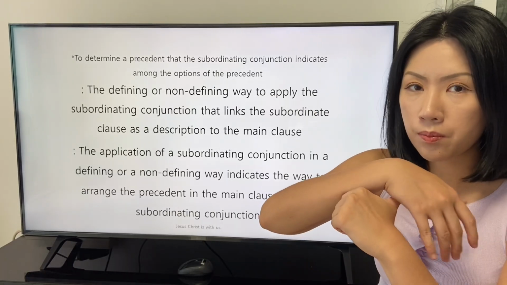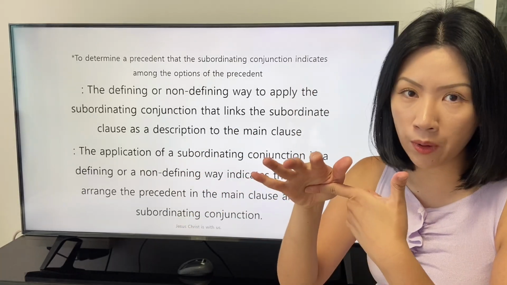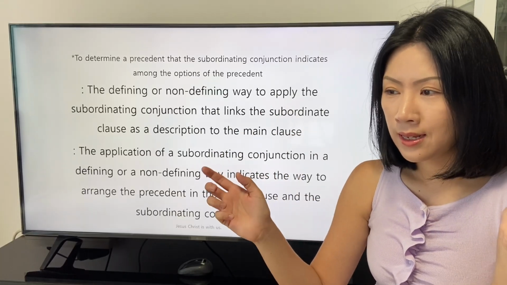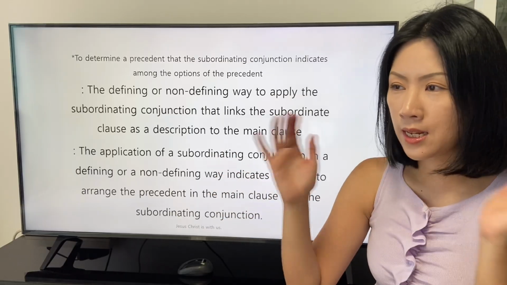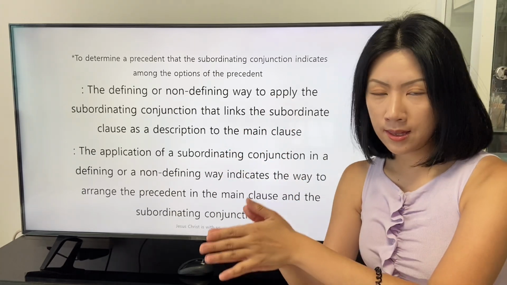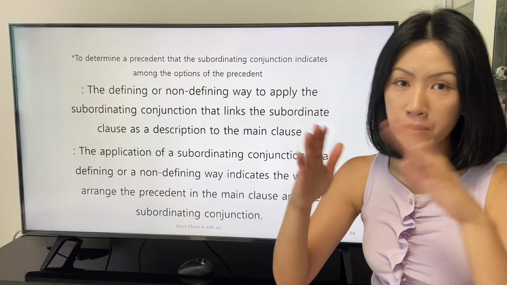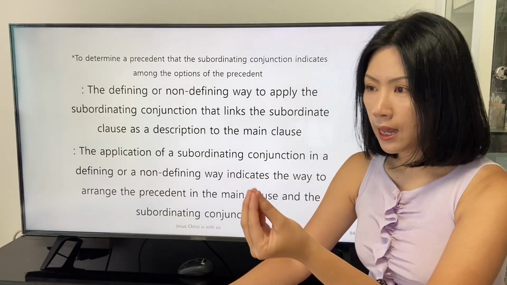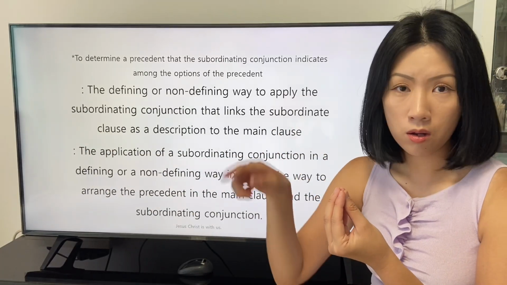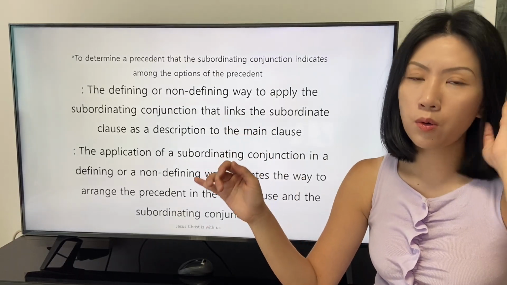In the defining way, we do not use the comma. But in the non-defining way, we use the comma to reveal that the main clause needs to be completely stated first, and then the speaker declares the statement of the main clause is completed with the comma, and states the subordinate clause starting with the conjunction whose right after the comma with the noun or pronoun.